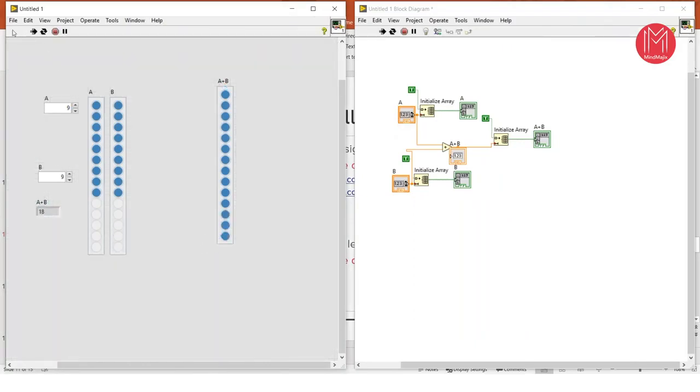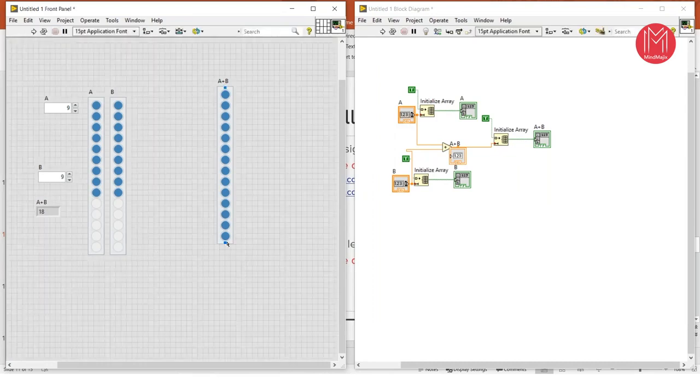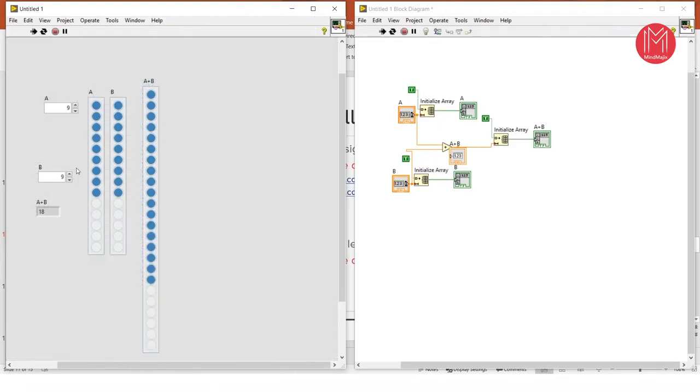Now run 18. So it will display 18. It's only for one digit number. We can teach our students how they can add one digit numbers. So this one, 4 plus 9 is 13. You can count, it is 13 elements.